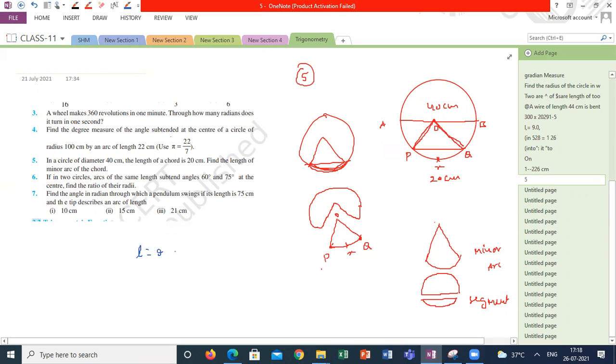Sir, theta is 60 degrees because it's an equilateral triangle. This chord length is 20 and the radius of the circle is also 20. Then the chord is making an equilateral triangle with respect to the center. So the angle subtended at the center is 60 degrees, which is equal to pi by 3 radians. So the length of the arc is equal to 20 into pi by 3. So this is how much? 20 into 22 by 7 into 1 by 3.